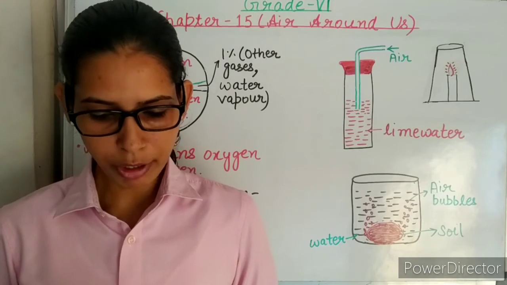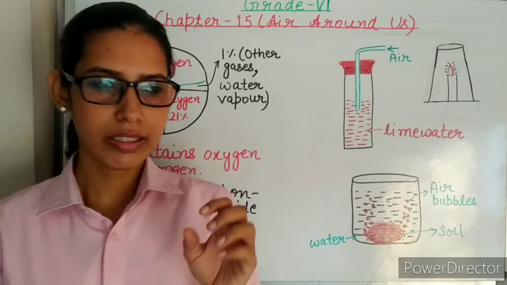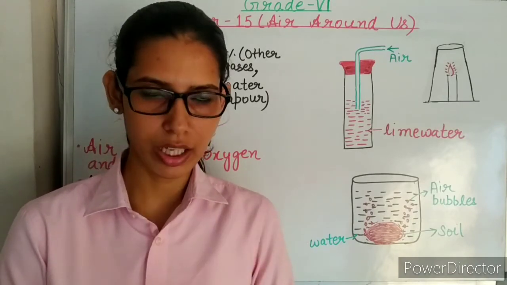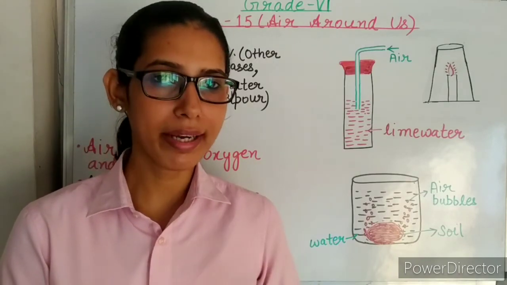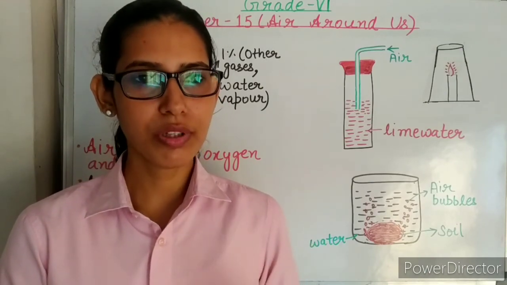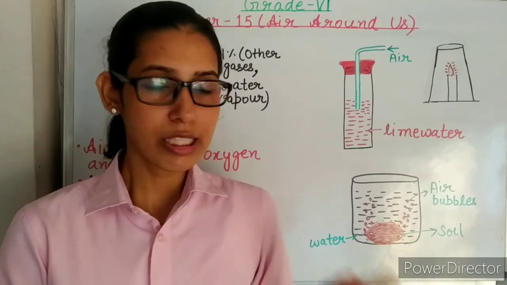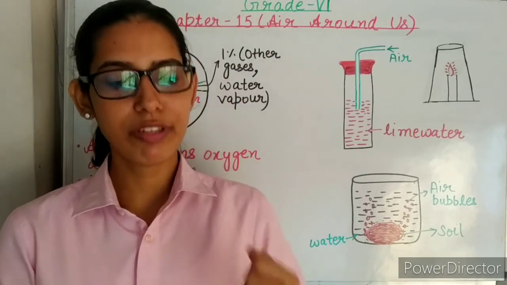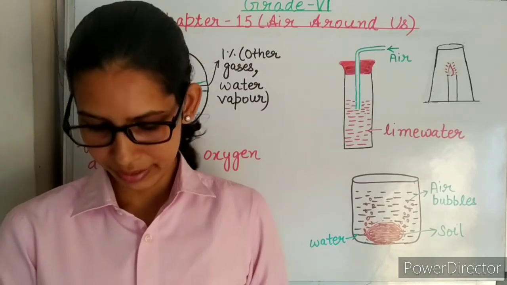Why do earthworms come out of the burrows when it rains heavily? In the soil, spaces remain between the soil particles, and air remains filled in those spaces. But during heavy rains, the spaces between the soil particles get filled with water, because of which the earthworms feel difficulty in breathing. That's why they come out during heavy rain.